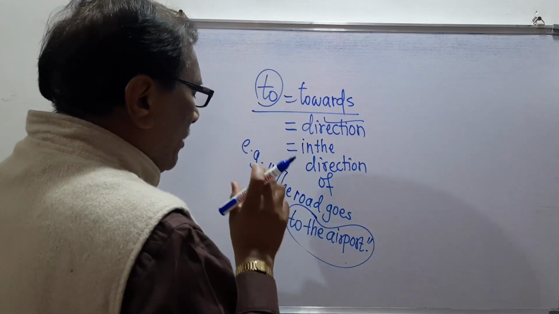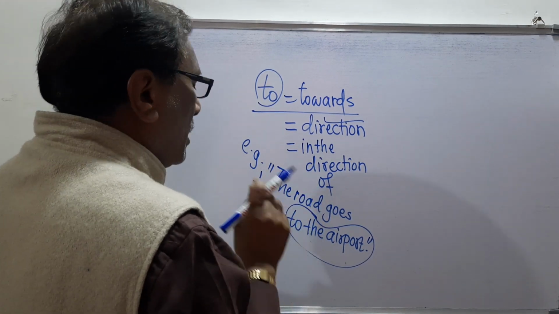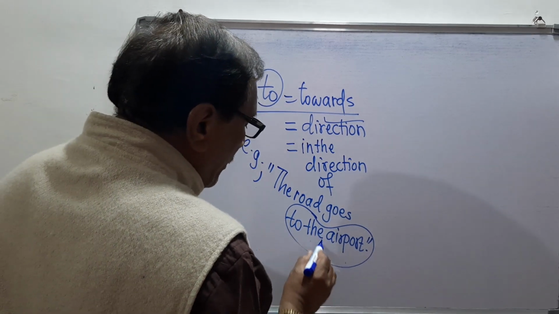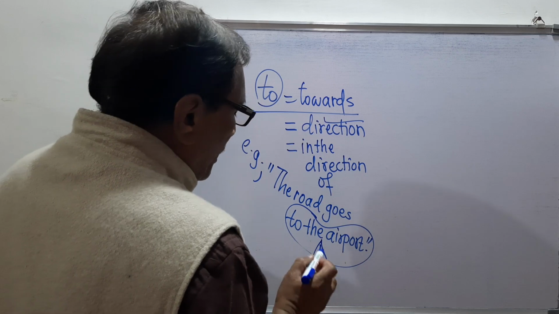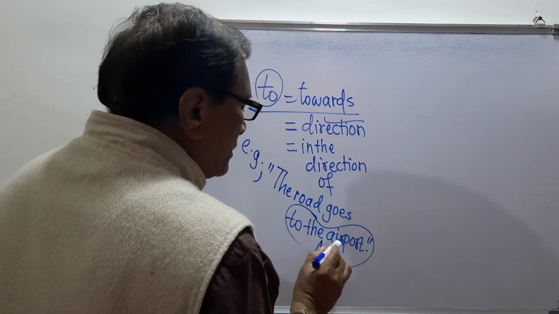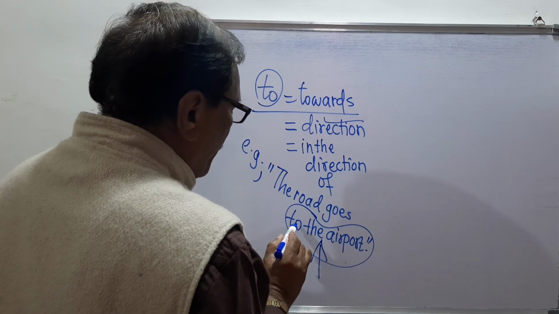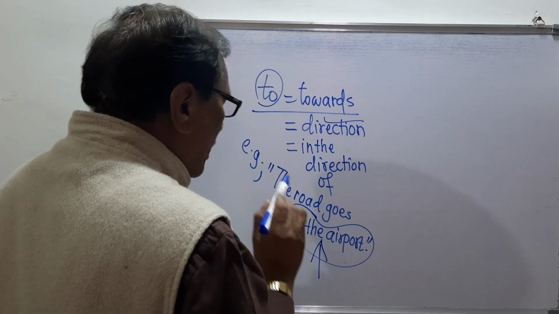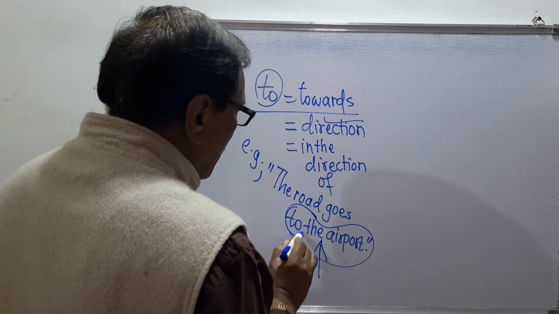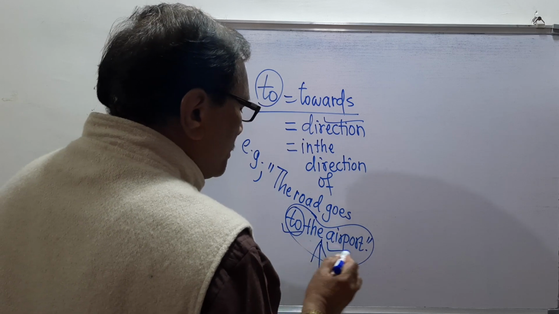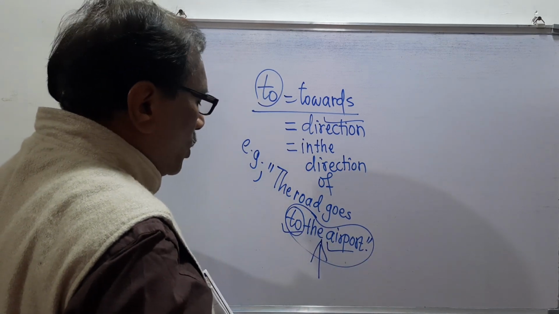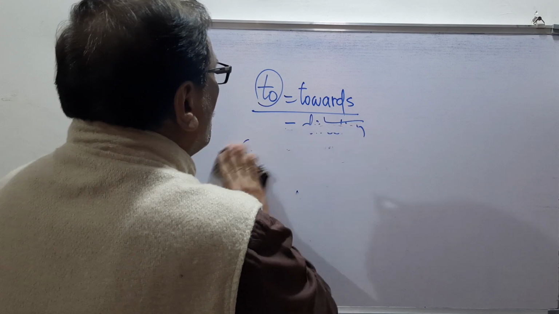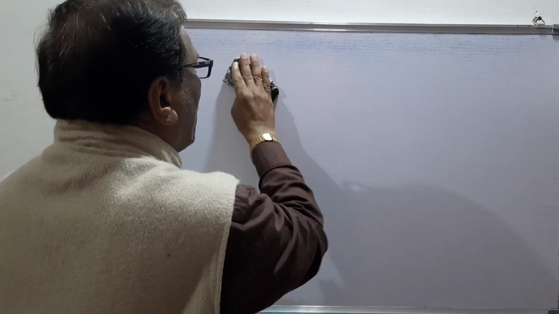When we want to show some direction, then we can use the preposition to. Here the original word is the airport and the preposition is to. When we talk and write in English, the preposition is written first and the original word is written later. Remember, we are discussing the preposition to and its various meanings.